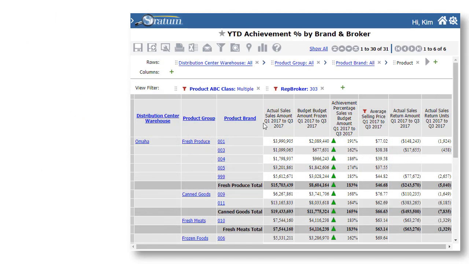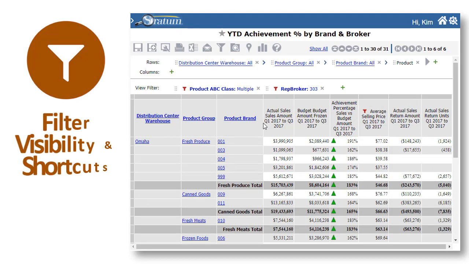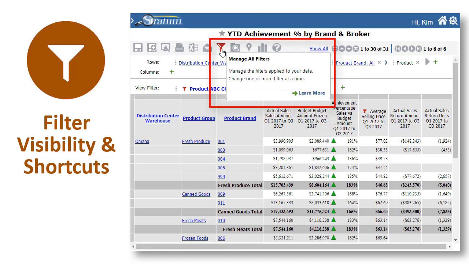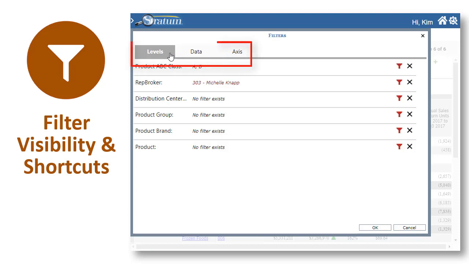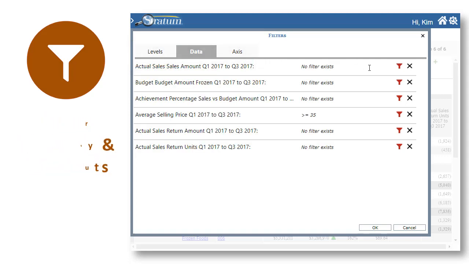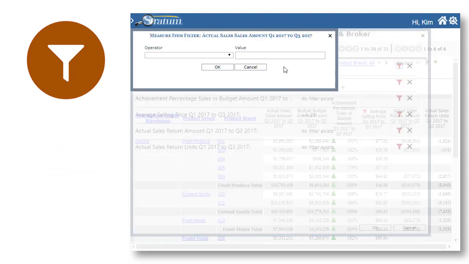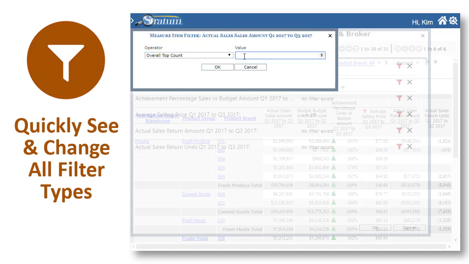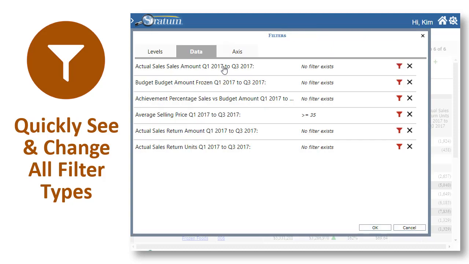There's more of those shortcuts elsewhere in Viewer. Fast-track your filtering tasks with features bundled into the updated View Filter section and Filters window. Filter information is clearly laid out here and in the Filters window, helping you understand the current state of your view. From this hub, adjust filtering on any part of the view like I'm doing now for some measure items. Then, do a single grid refresh to apply all changes at once.